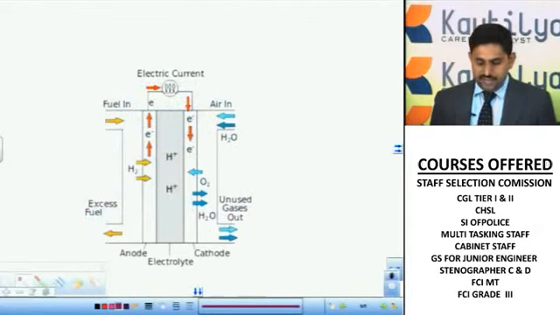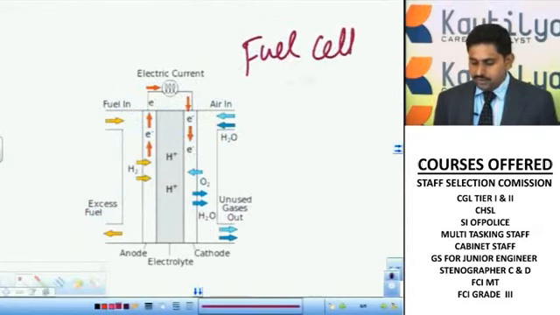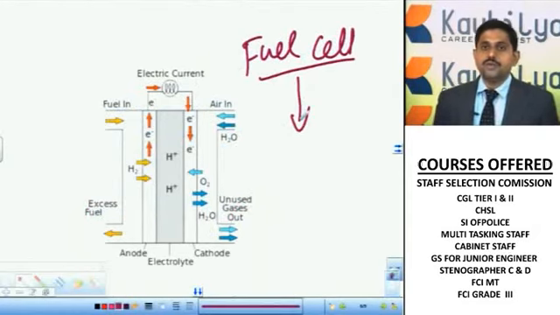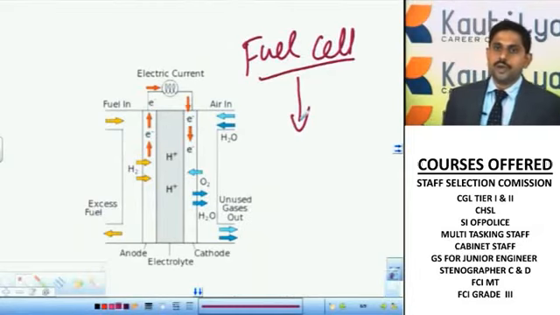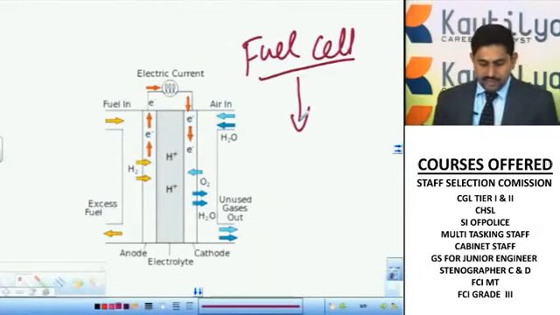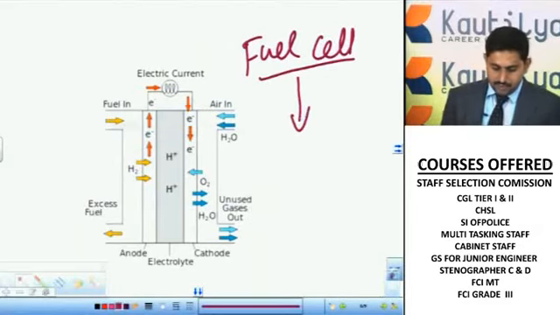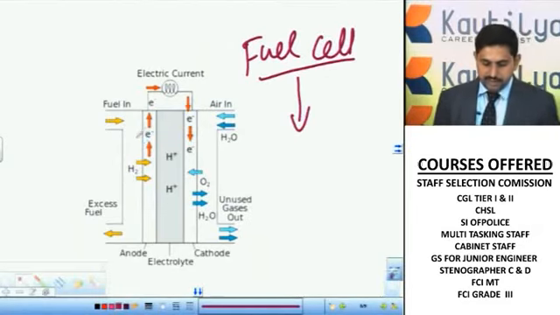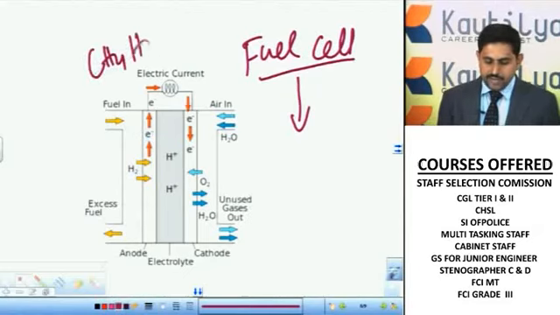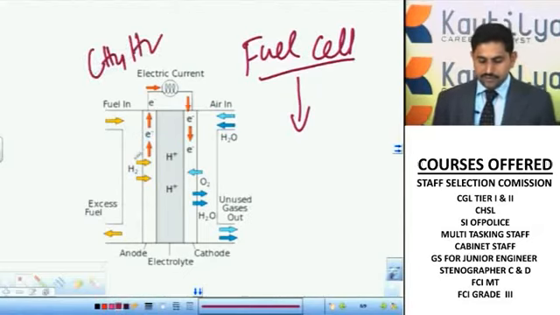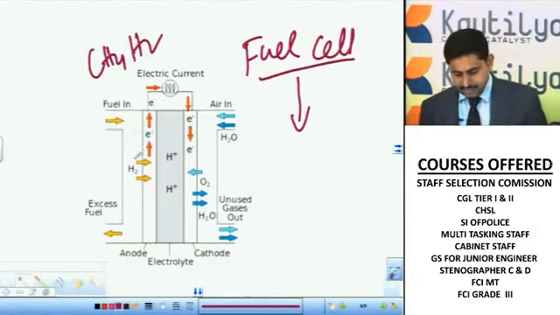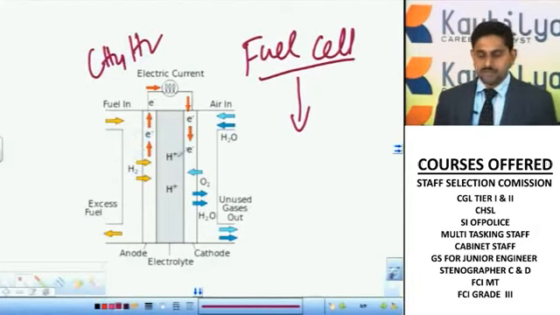The next kind of cell is called a fuel cell. The major use of fuel cells is to reduce the pollution content, right? In the case of fuel cells, we use the products obtained by the process of combustion. The fuel after combustion, particularly methane and hydrogen gas, is used, and this involves the process of oxidation and reduction. It is utilized for the production of electricity without any wastage, right?